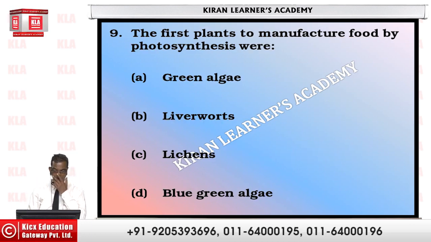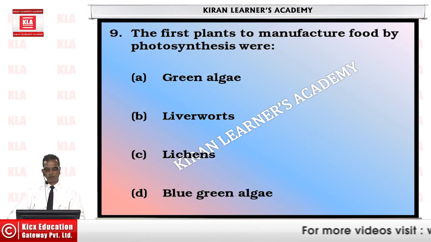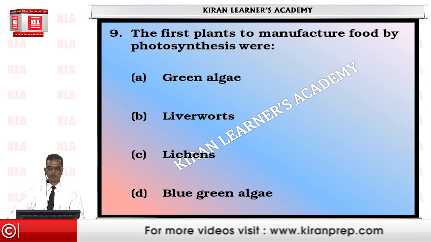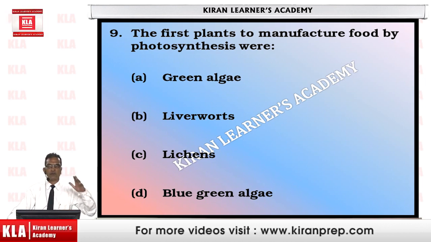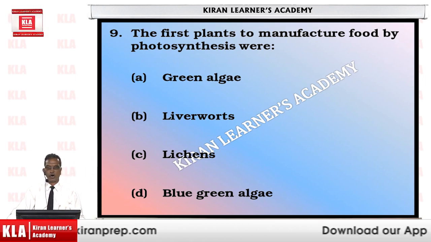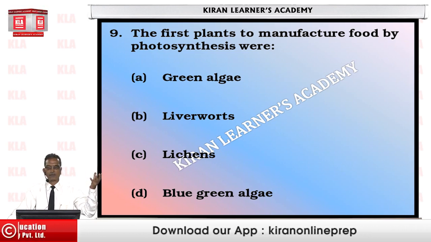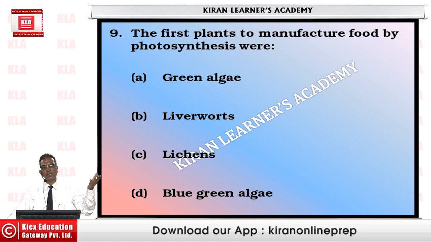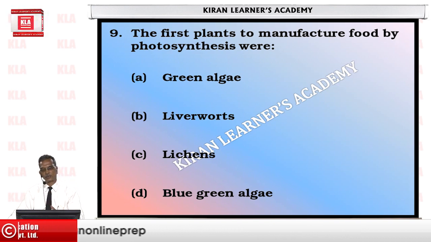Next, the first plants to manufacture food by photosynthesis were... Now, first plant, that means some 4.5 billion years ago or 5 billion years ago, when the earth originated or evolved from the Big Bang. Slowly, life has evolved from one to another, from prokaryote to eukaryote.